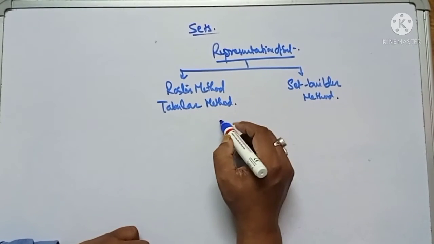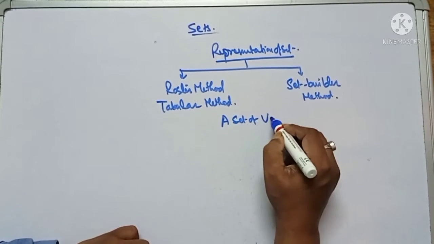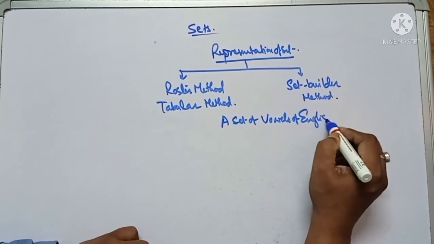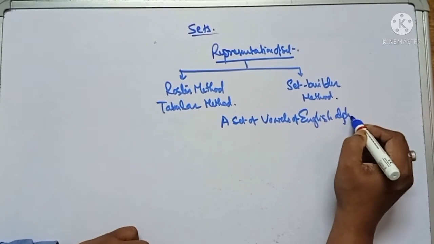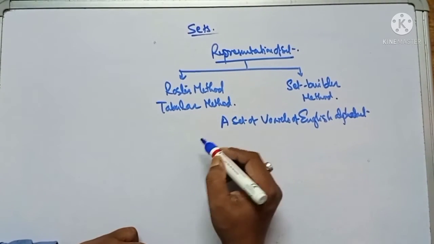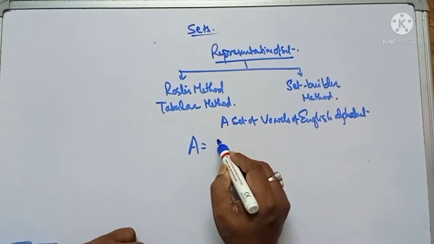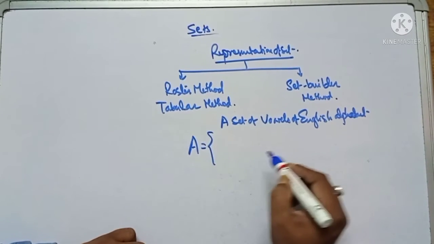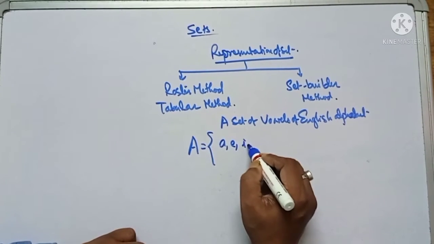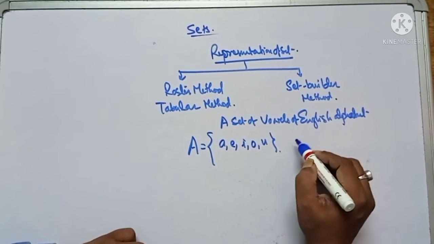Let us take an example: a set of vowels of the English alphabet. We take a capital letter A equal to curly brackets, and the objects are a, e, i, o, u. So this is the roster method.